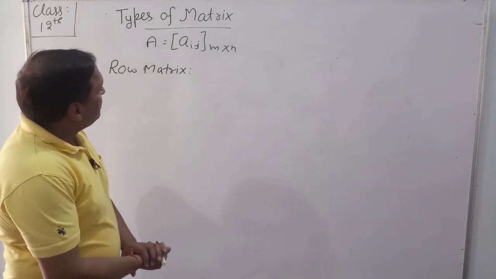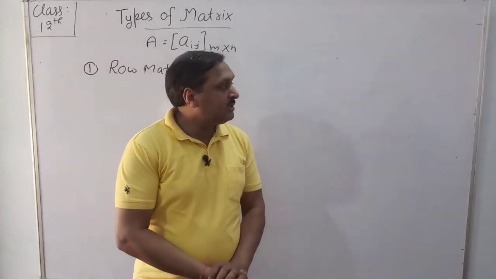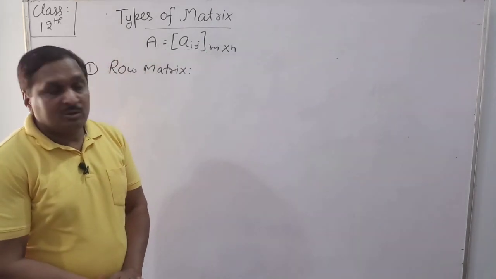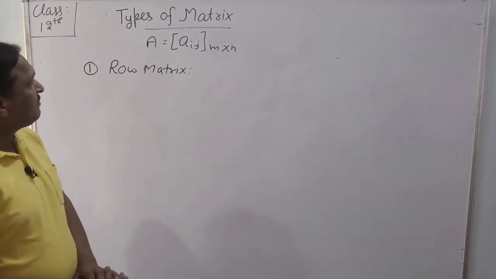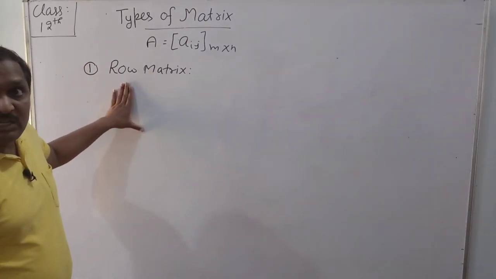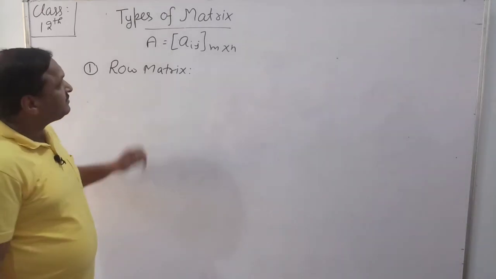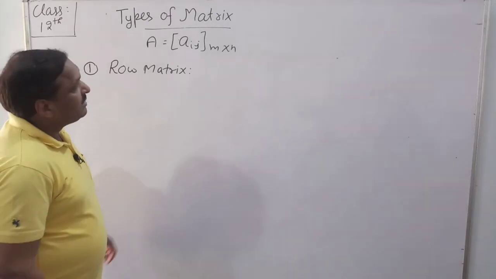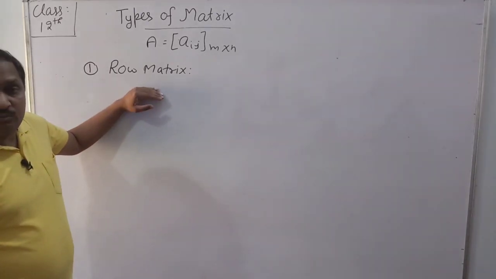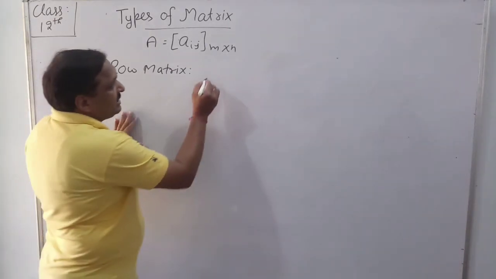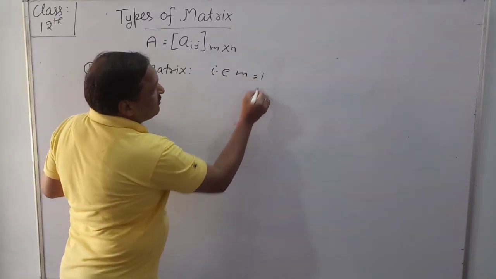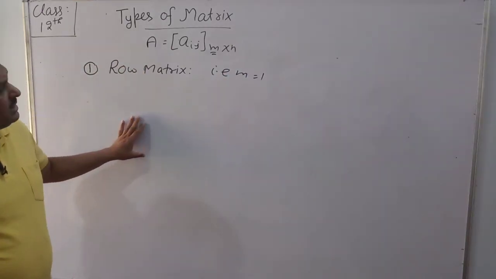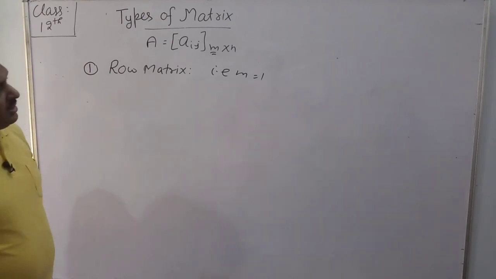Dear students, today's topic is very important from the point of view of IIT or your board exam also. So your first type of matrix is a row matrix. If a matrix has only one row, it is called a row matrix. That is, m is equal to 1. M means number of rows.